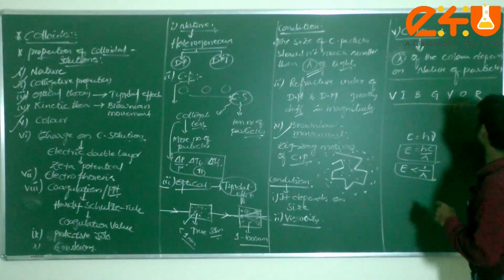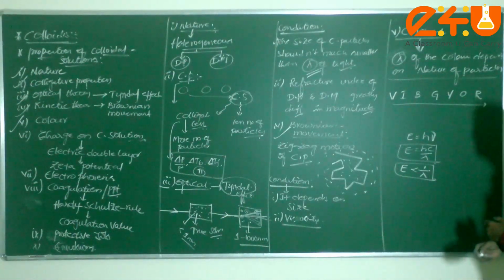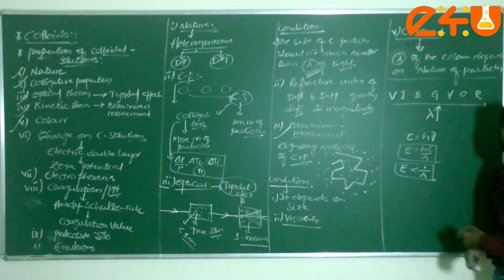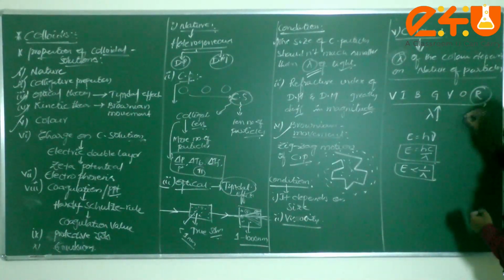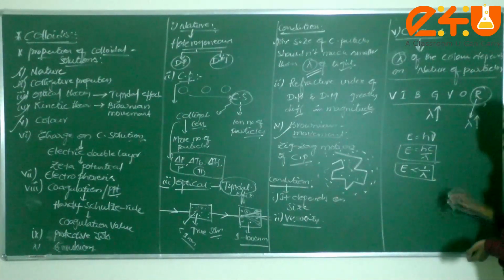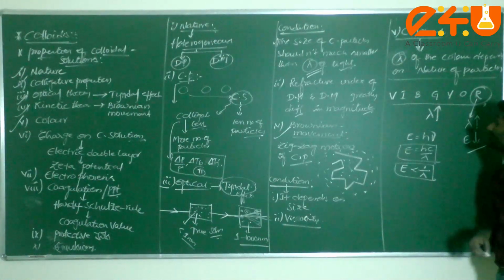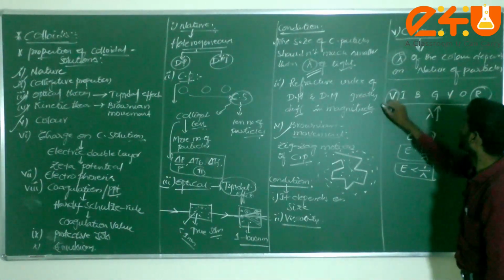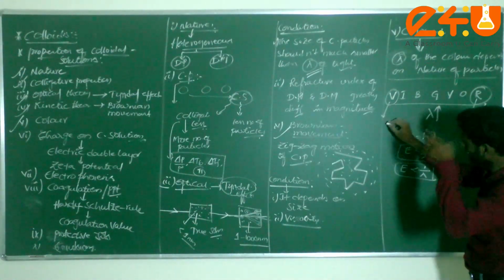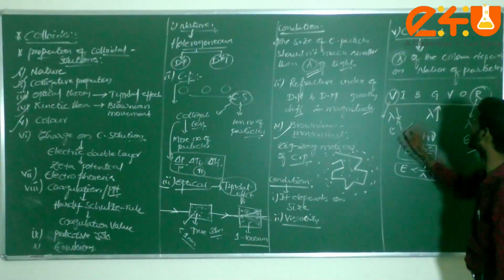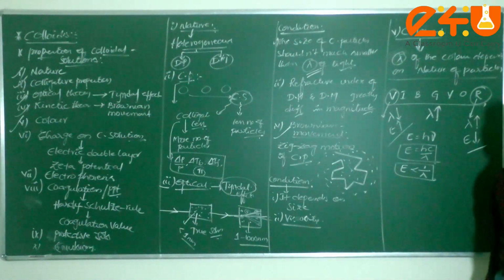That means here, from left to right, does the wavelength increase or decrease, dear students? Wavelength increases. That means here the red light has the greater wavelength. Then what about its energy, dear students? Energy is very less. But in the case of violet, lambda is very small, but the energy is maximum. Am I correct or not?